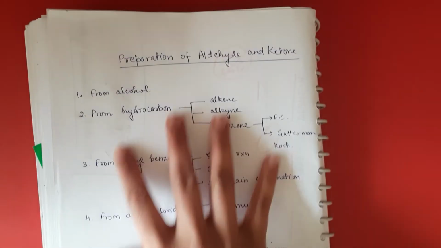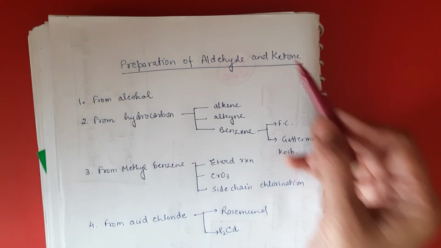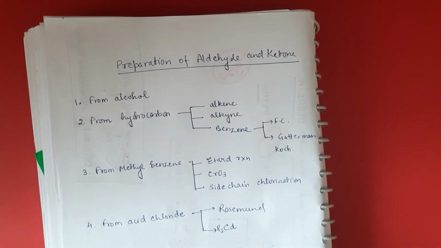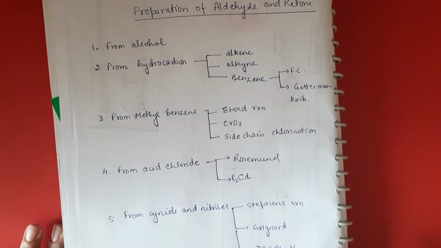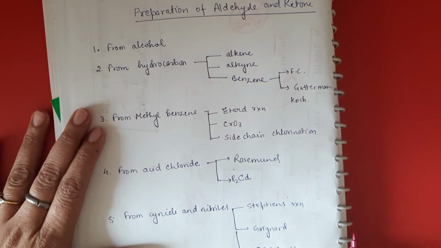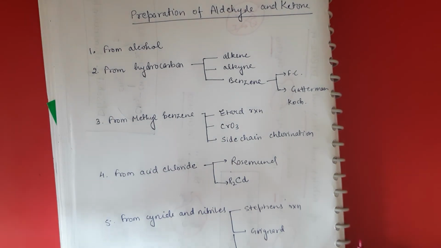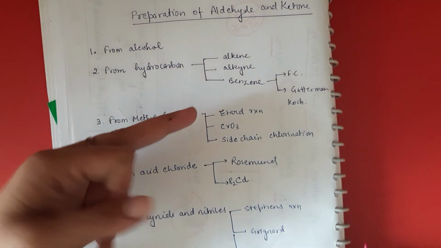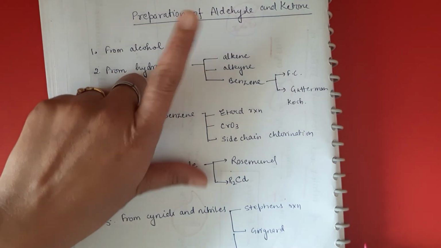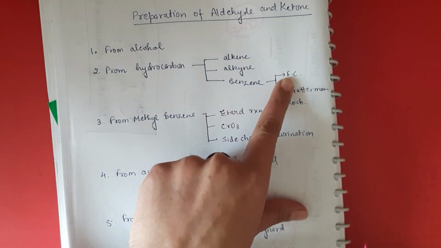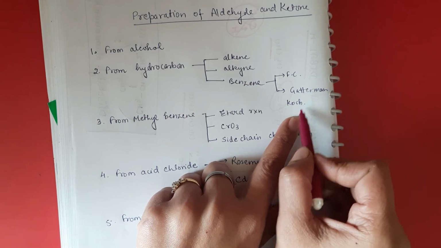So here is the summary of the preparation of aldehydes and ketones. There are five reactions by which we can prepare aldehyde and ketone. From alcohol we had seen two different types of reaction. Then from hydrocarbons we had seen three types of reaction: by alkene, by alkyne, the benzene Friedel-Crafts reaction, and the Gattermann-Koch reaction.